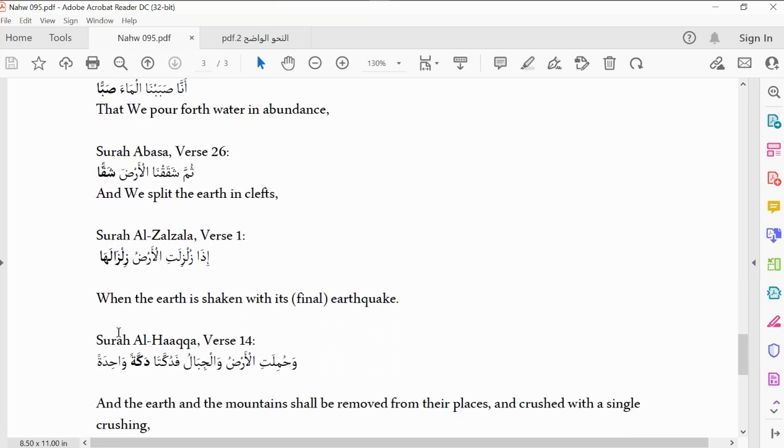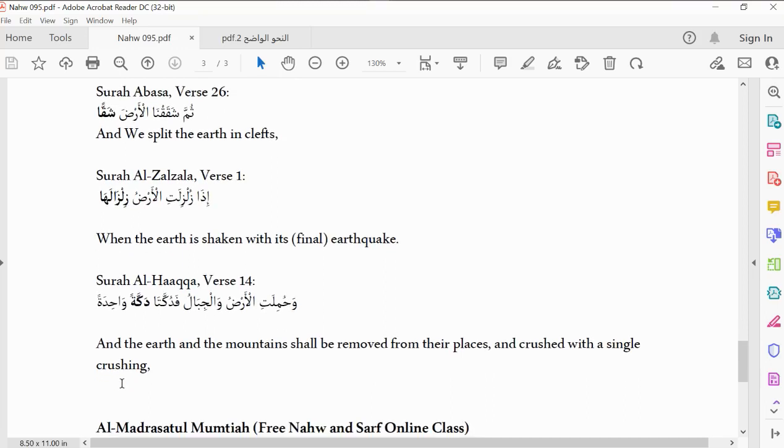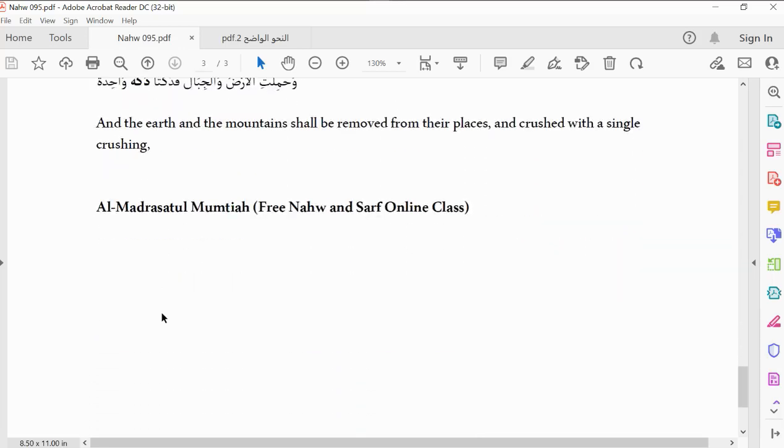Another example we have here, "Wahumilatil ardu waljibalu fadukkata dakkatan wahida." So this one is for adad, because it is in the shape of the single noun marking unity. The mother is in the form of dakka. Do we get now? Because the ardu and jibal are both feminine, it's supposed to be dakka. So dakkata, do we get now? Because there are two. So we have many more examples in the Quran.